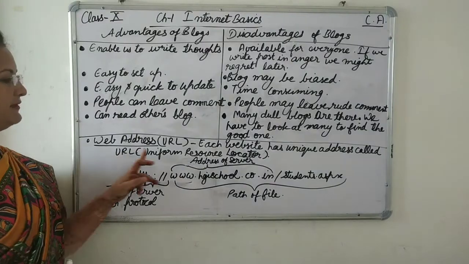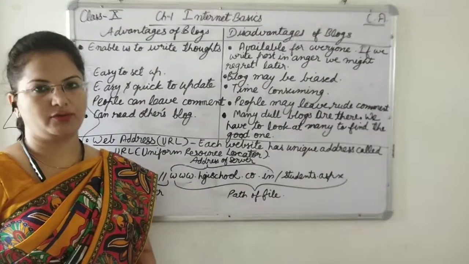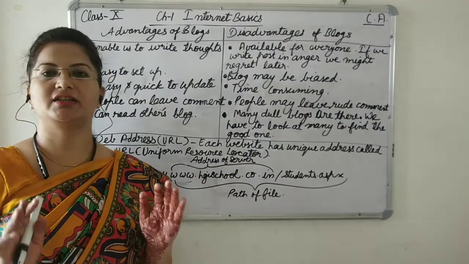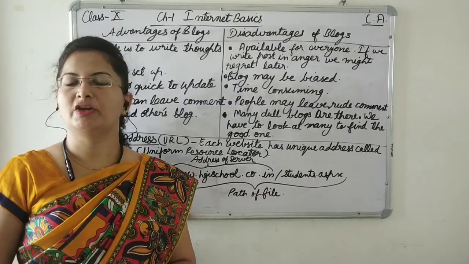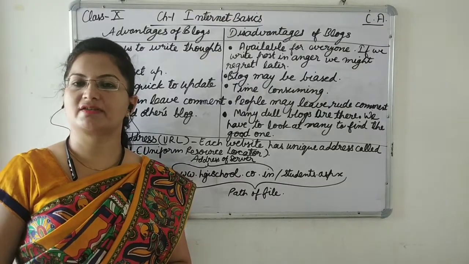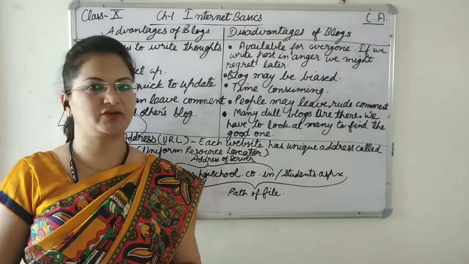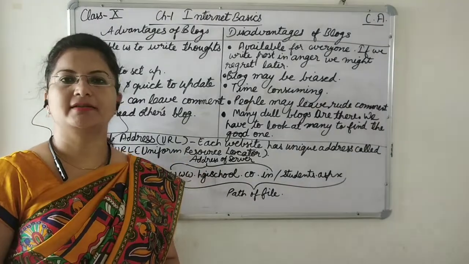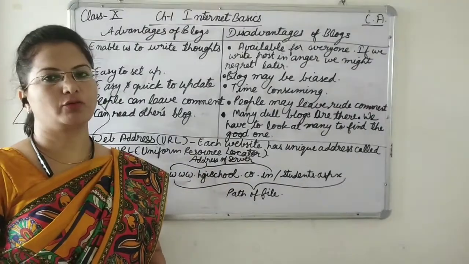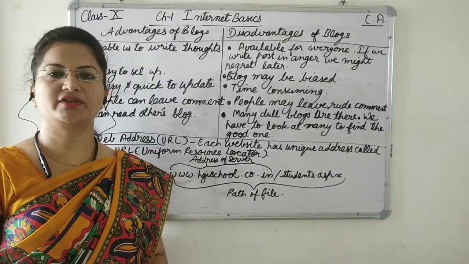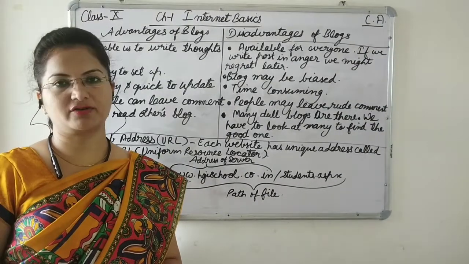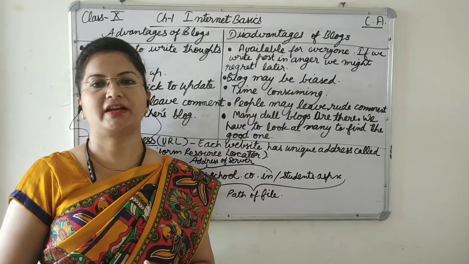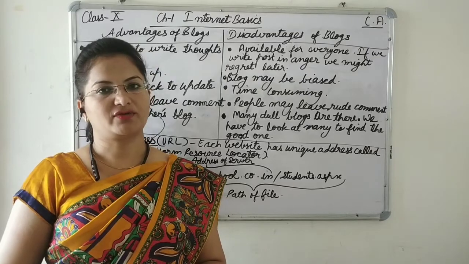Now students, web address. Web address is also known as URL and it is the address of the website. It is a unique address for the website. You might have seen that if you type any website address in the address bar, only one website opens. Its full form is Uniform Resource Locator, and when we have to open a website, we have to open the web browser. In the web browser, in the address bar, we have to type the address of the website. That means we have to type the URL of the website in the address bar of the web browser.